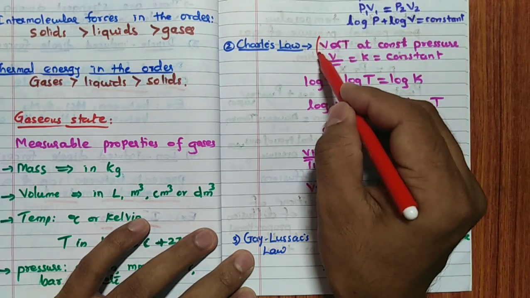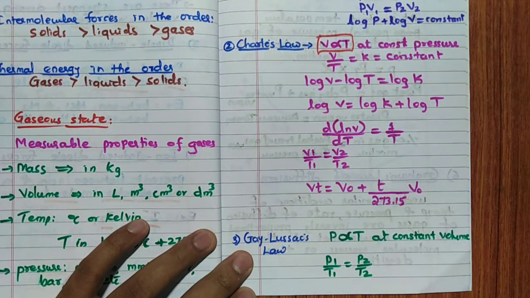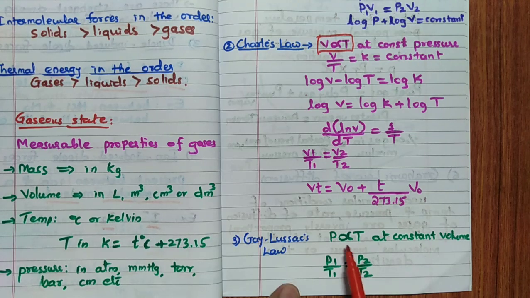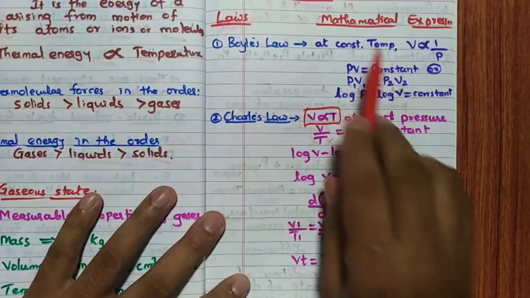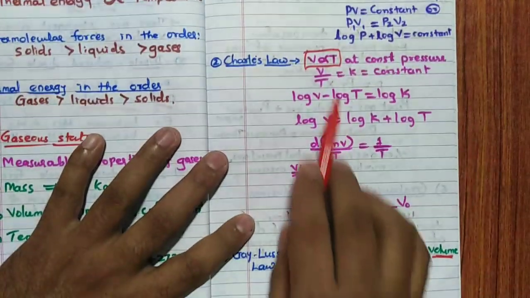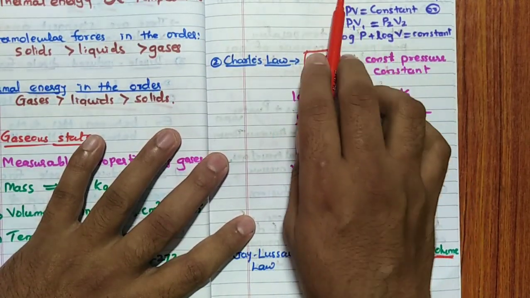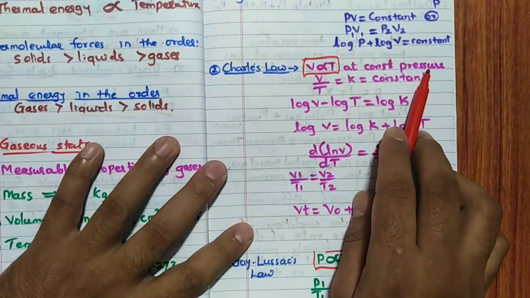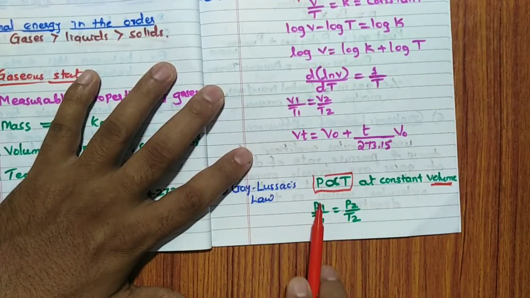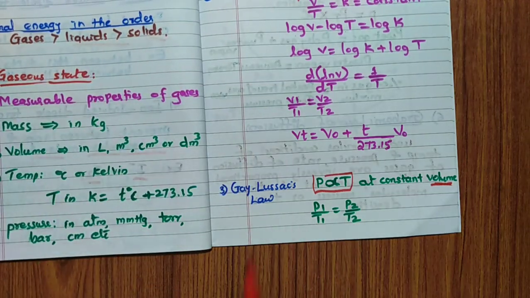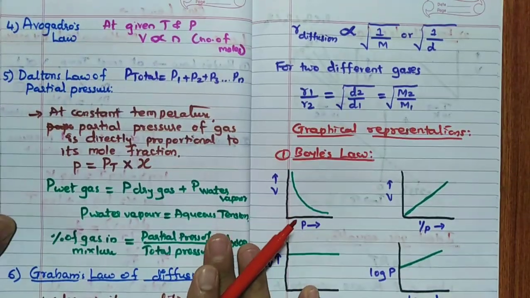Remember, this is the basic you have to remember. Then Gay-Lussac's law, P proportional to T at constant volume. See, very simple. Constant pressure, constant temperature, V proportional to P. Constant pressure, V directly proportional to T. Constant volume, P proportional to T. P1 by T1 equal to P2 by T2. That is Gay-Lussac's law.